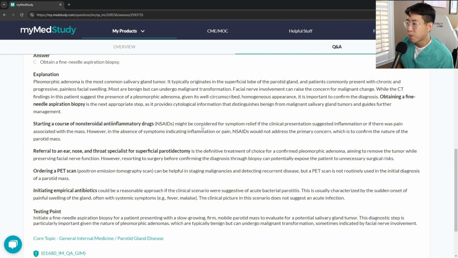Starting a course of NSAIDs might be considered for symptom relief if there was inflammation or pain. However, in the absence of symptoms indicating inflammation or pain, NSAIDs would not address the primary concern, which is to confirm the nature of the parotid mass.